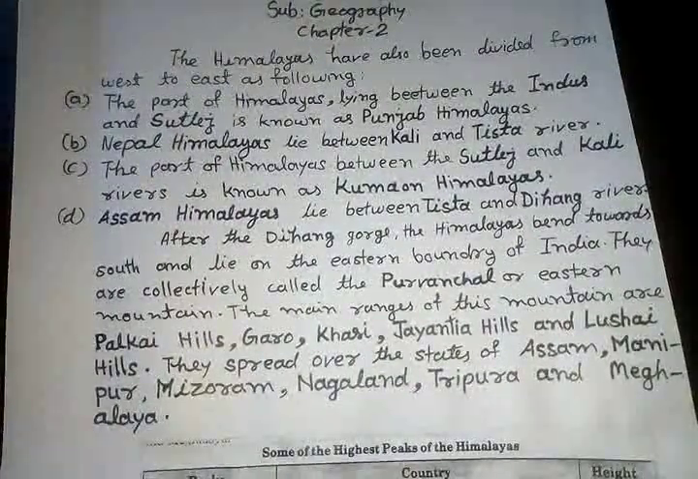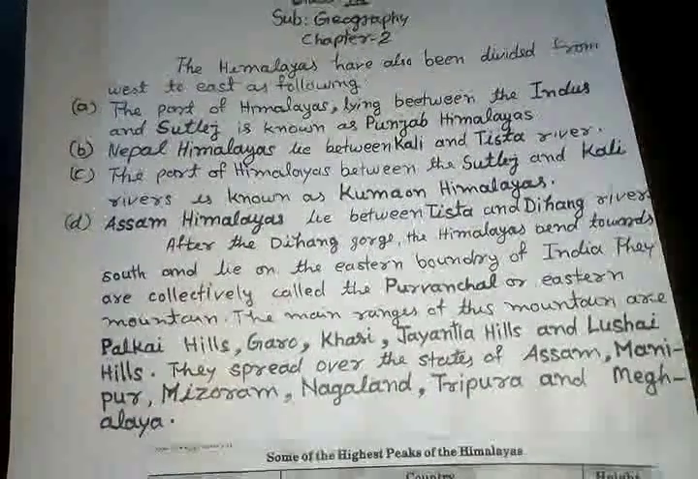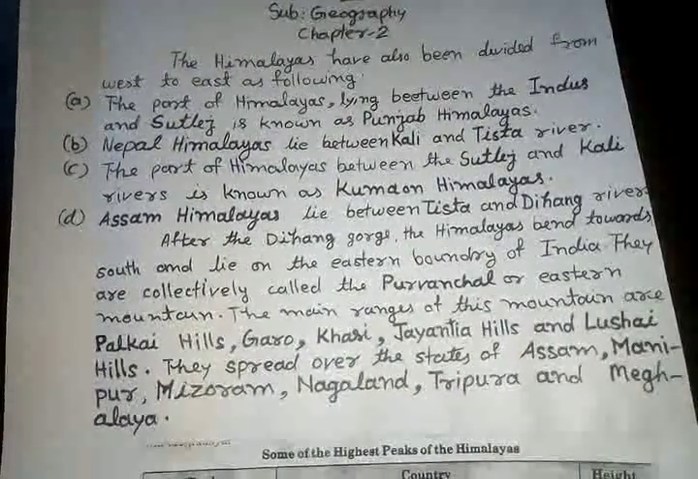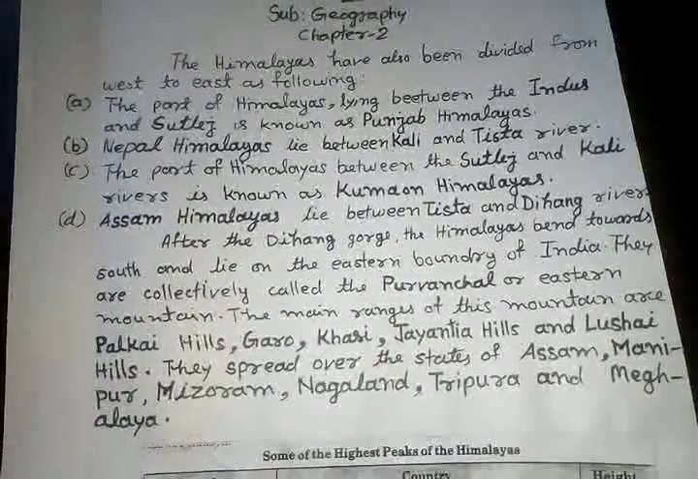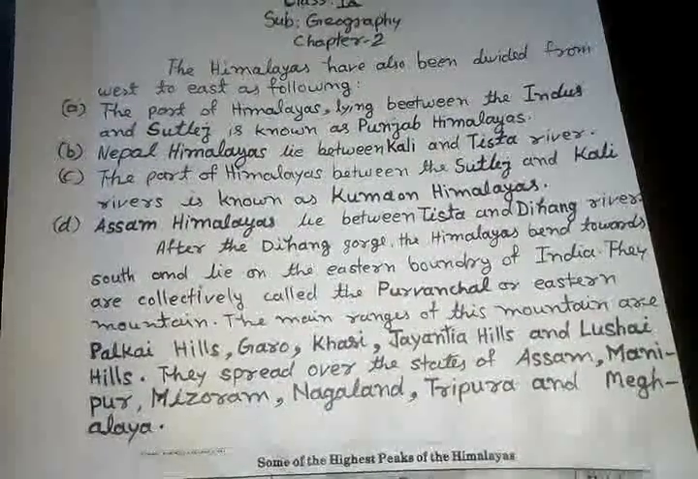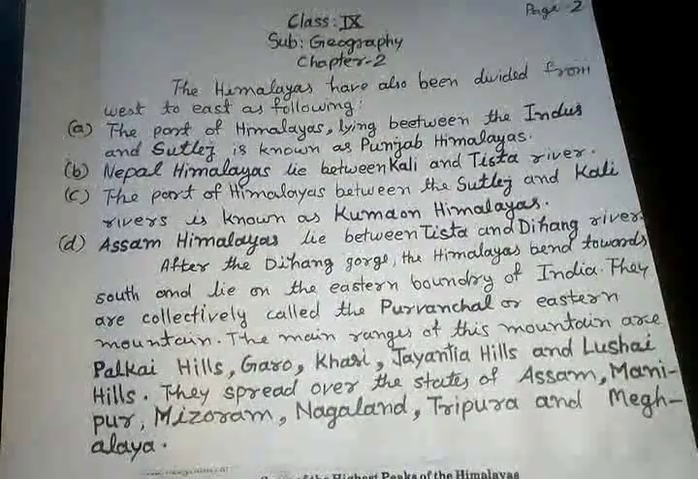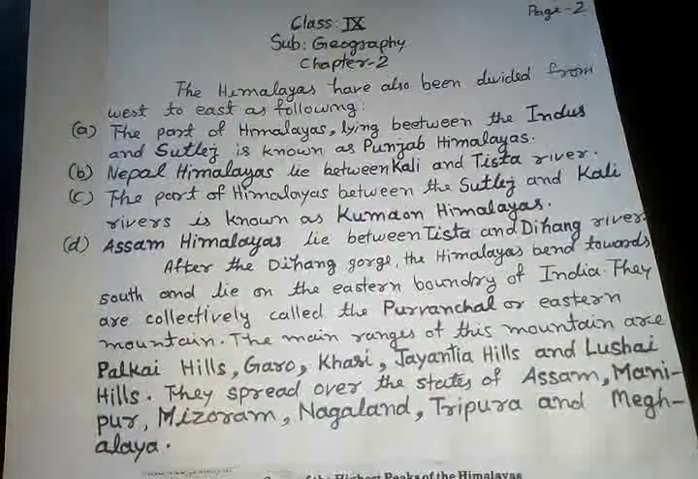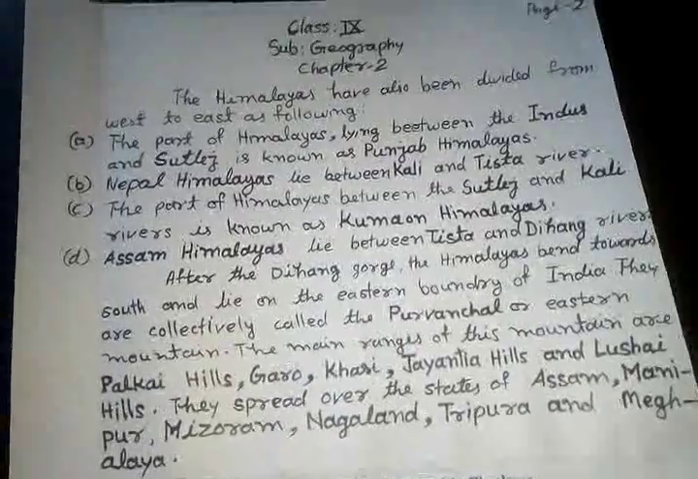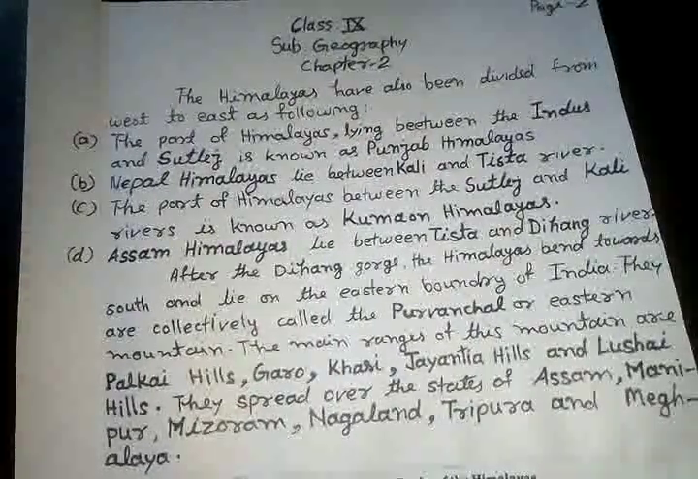After the Dhiang gorge, the Himalayas bend toward the south and lie on the eastern boundary of India. They are collectively called the Purvanchal or Eastern Mountain. The area of Himalayas towards the northeastern India known as Purvanchal or Eastern Mountains.